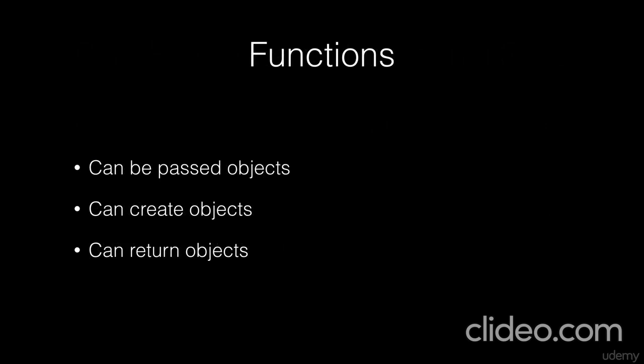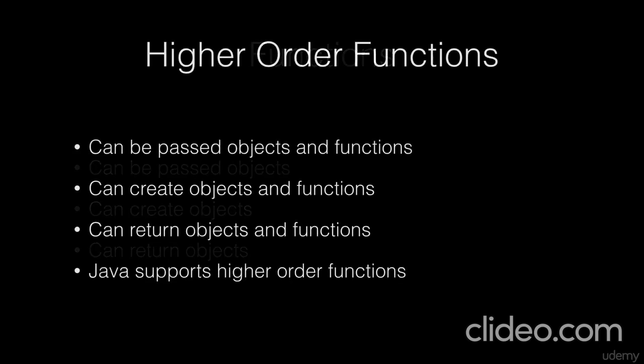Now, functions can be passed objects, they can create objects, and they can return objects. The next level is higher order functions. We're going to be seeing a lot of examples of these. They can be passed objects and functions, they can create objects and functions, and they can return objects and functions. So this is a very key feature, and this allows Java to support higher order functions, and we're going to be leveraging higher order functions within the Java language going forward in this course.